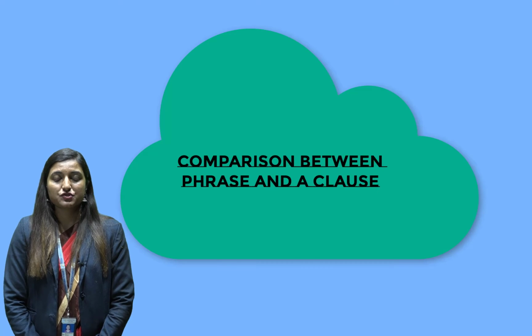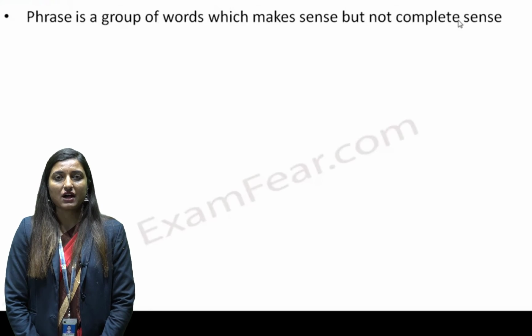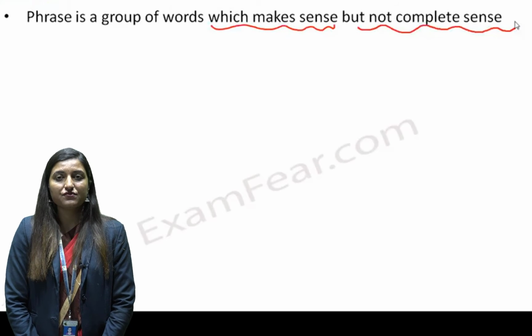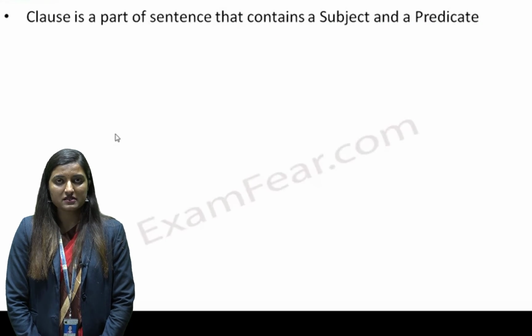Now at the end we are going to see the comparison between a phrase and a clause. Again I am going to repeat, what is a phrase? A phrase is a group of words which does not have complete meaning, and that is why it is called a phrase. In a phrase you will not get a subject and predicate, whereas you will get a subject and predicate in a clause. A clause is a meaningful sentence; you will get meaning there. This is all about phrase and clause.